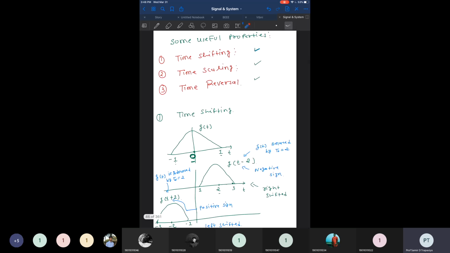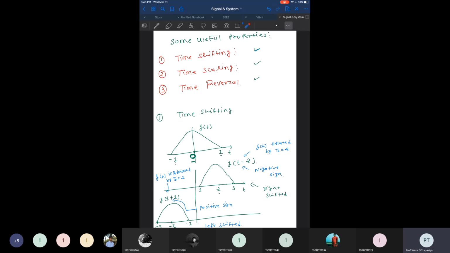Now then, we have discussed some useful properties of a signal, and especially there are three properties we have discussed for the signals. One property is known as the time shifting property. If you shift the signal from either the right side or left side, it is known as time shifting. So that portion we have discussed.